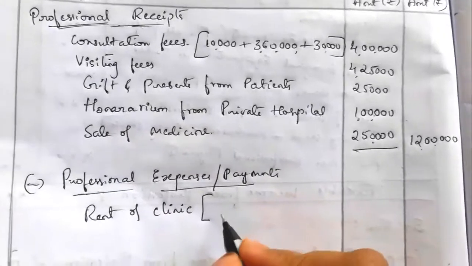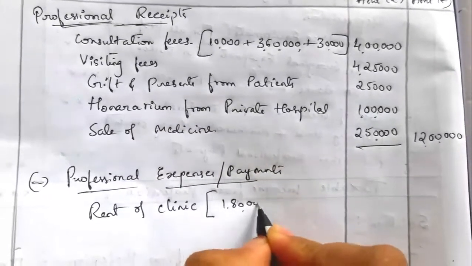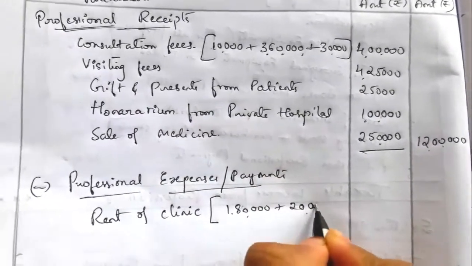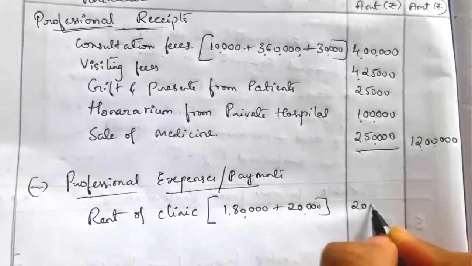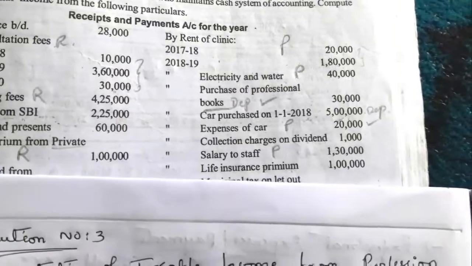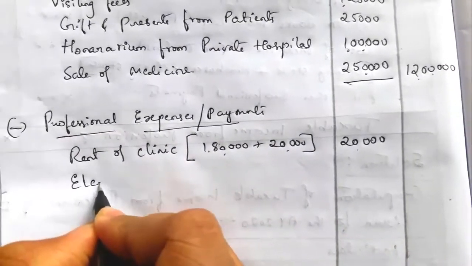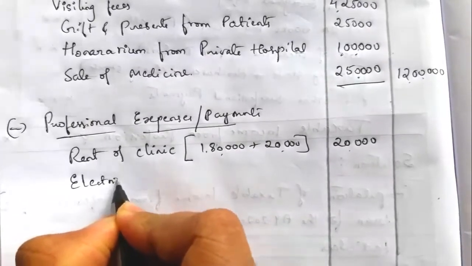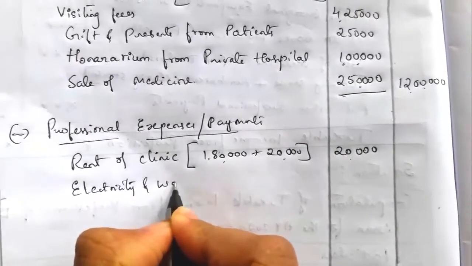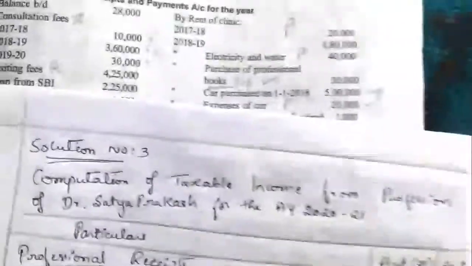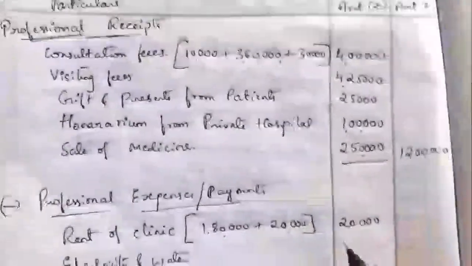So the total 1,80,000 plus 20,000 is a total of 2 lakh. 2 lakh is the rent he paid for the clinic. Then electricity and water relate to the administrative expenses of his clinic. Electricity and water can be deductible, so the amount of electricity and water is rupees 40,000.